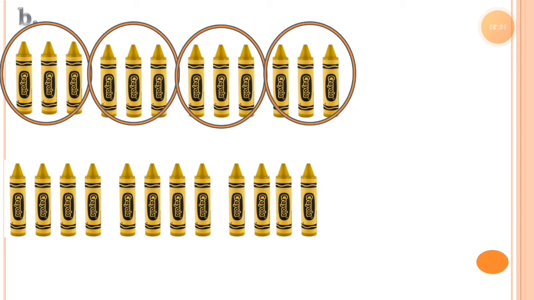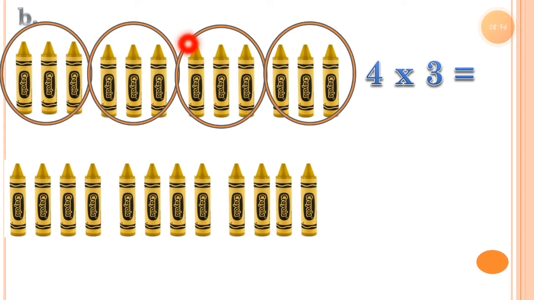Just try to write the multiplication sentence by yourself. The first digit will be the number of groups. So what will the first digit be? How many groups did we make? Here is group 1, group 2, group 3 and group 4. So here I am writing 4. So 4 is indicating the number of groups.